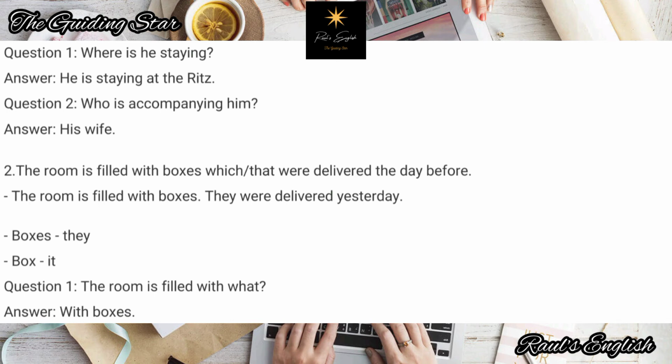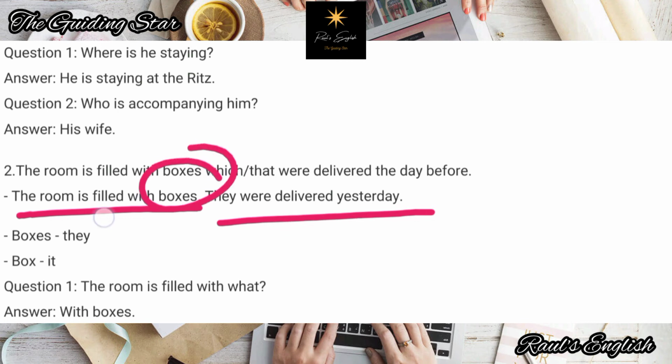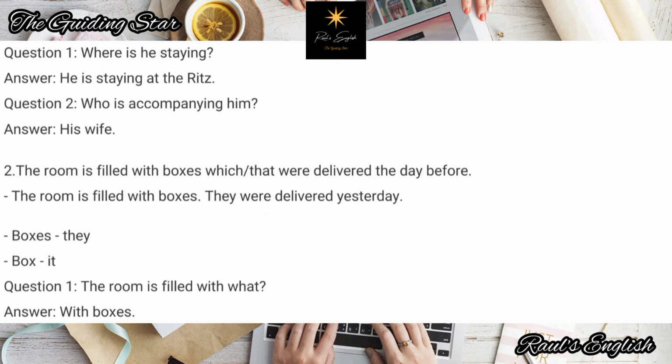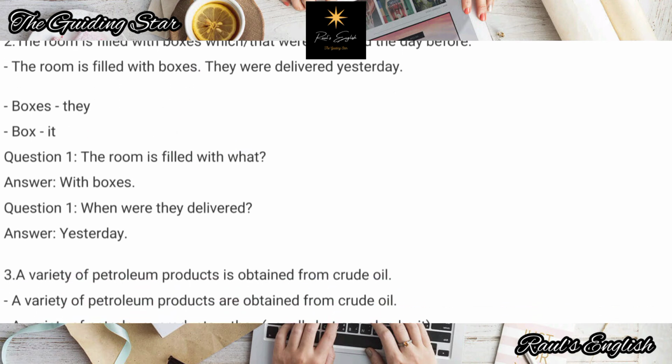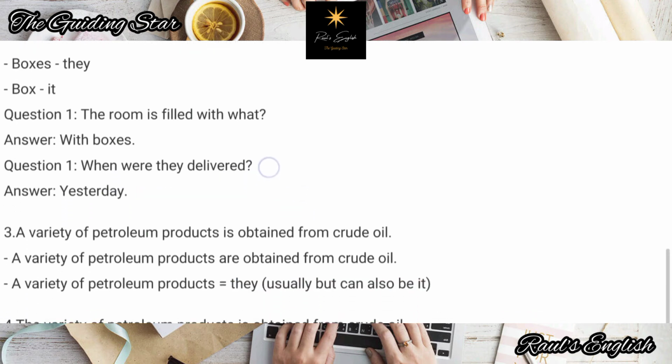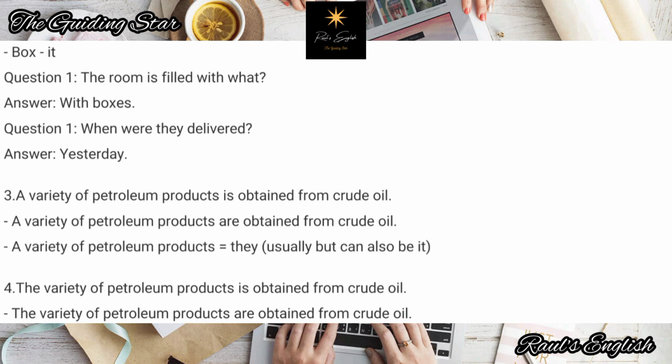Number 2, the room is filled with boxes which or that were delivered. Alright, not which was delivered. That or which were delivered. Break down the sentences. The room is filled with boxes. They were delivered yesterday. Boxes is plural. It's not it, it is they. Alright. So one box would be it, yes, but boxes cannot be it. Boxes have to be they. The room is filled with what? With boxes. When were they delivered? Yesterday or the previous day or the day before? Whatever you want to write or whatever the case happens to be at the moment.